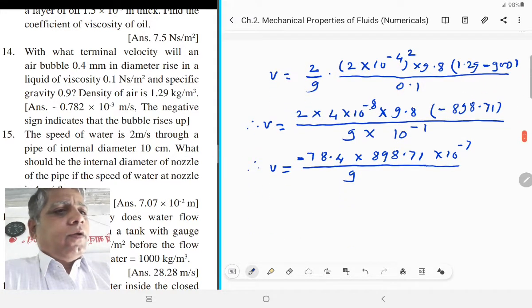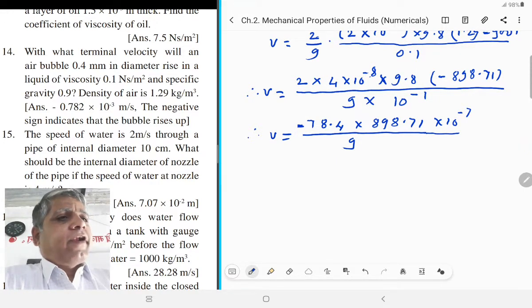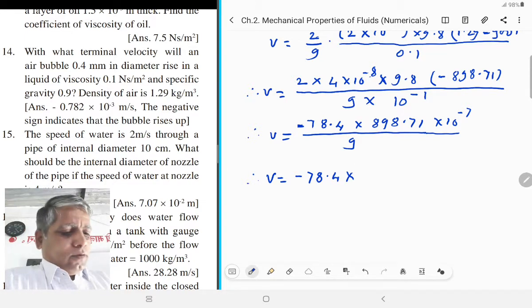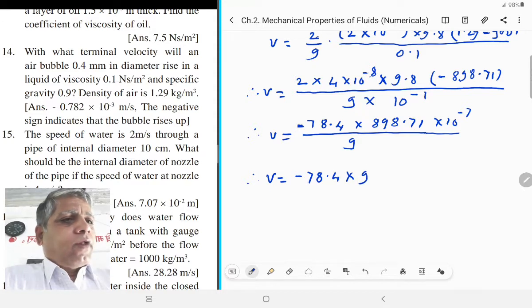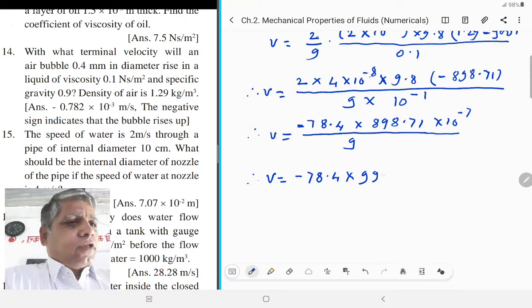Now divide 898.71 by 9, we get v is equal to minus 78.4 into 99.856. 9 9s are 81, 8 remains, again 9 9s are 81, 7 remains. Decimal point complete.